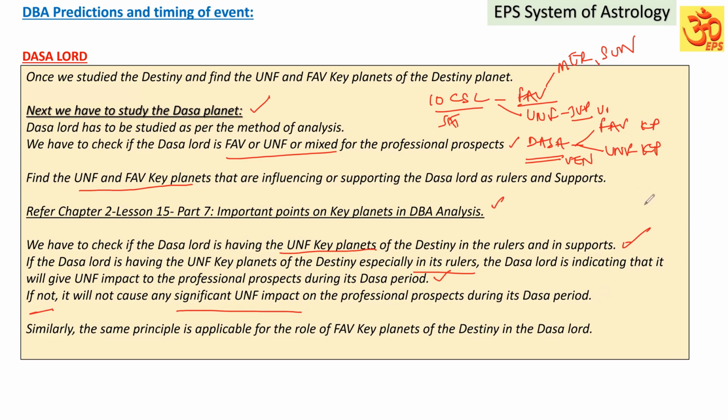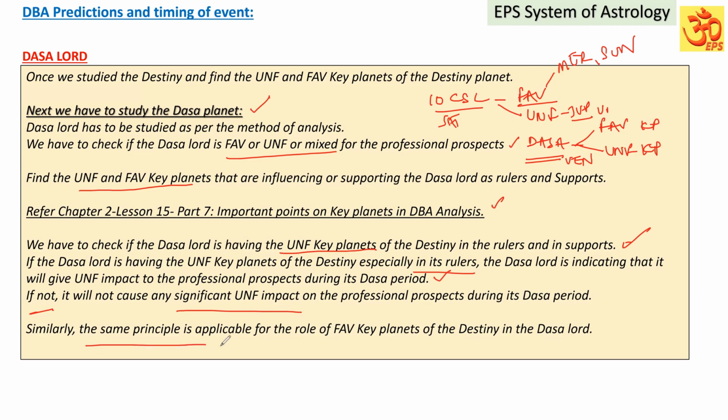Suppose the Dasa Lord has an unfavorable key planet, but that unfavorable key planet is not influencing the destiny planet, the unfavorable impact will not be significant. If the unfavorable key planet which is making the Dasa Lord is there in the ruler of the destiny or influencing the destiny planet by way of supports also, it is enough.